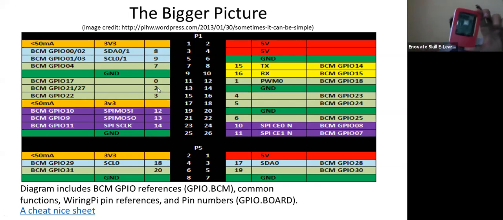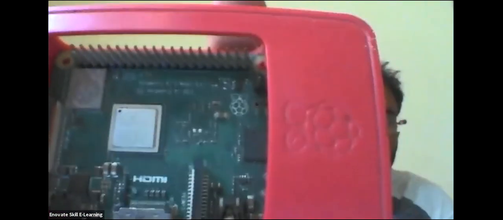Over here you can see it. This one is the Raspberry Pi, with a cover. It is a Raspberry Pi 3B plus. These are the GPIO pins over here, on the upper side.